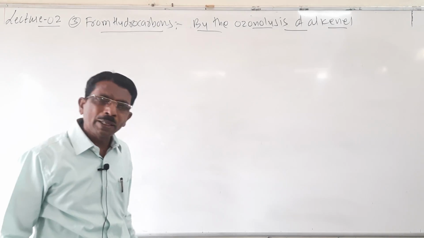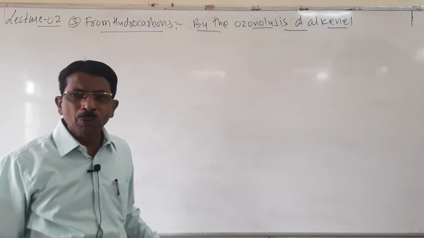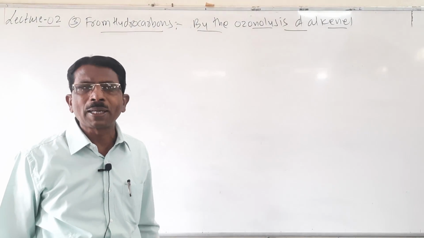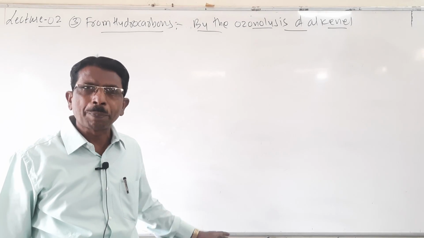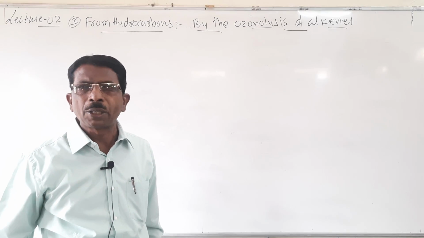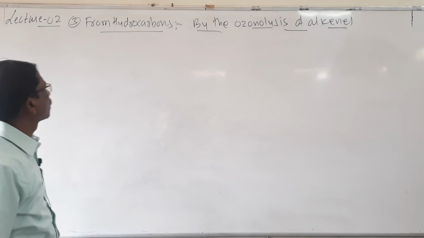It depends upon the nature or type of alkenes. If you use ethene or a symmetrical alkene, then you will get aldehyde, and if you use a branched compound, you will get ketone. I will show here. Look here students.